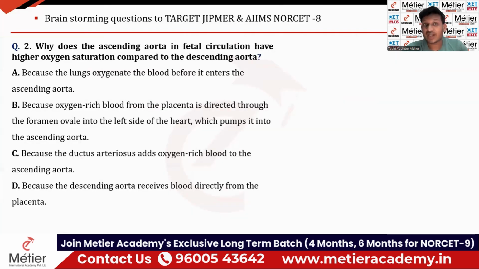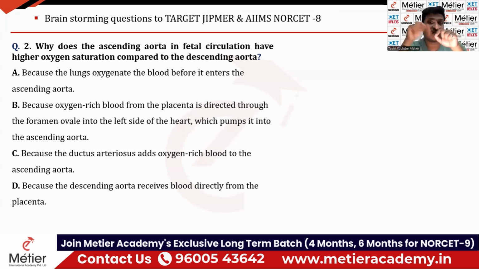Why does the ascending aorta in fetal circulation have higher oxygen saturation compared to the descending aorta? This explanation I have also given very clearly. The key point here is that the ascending aorta carries highly concentrated oxygen compared to the descending aorta. The right answer is option B: oxygen-rich blood from the placenta enters the right atrium, but in the right atrium the eustachian valve separates the oxygenated blood and deoxygenated blood.